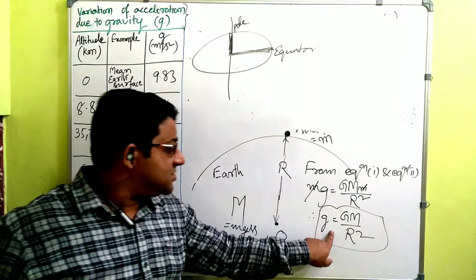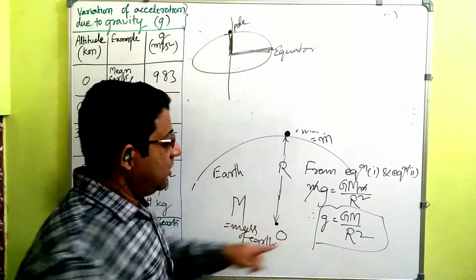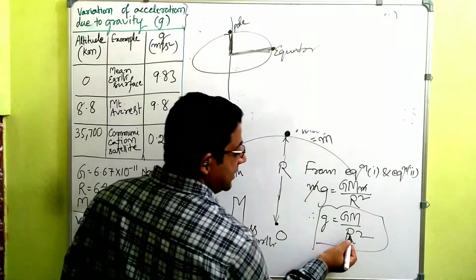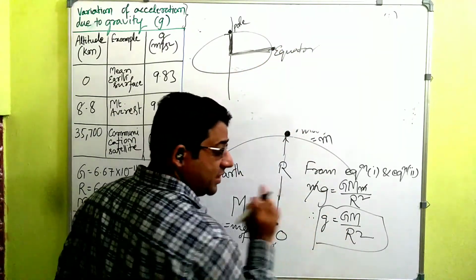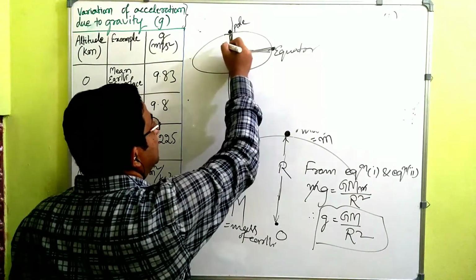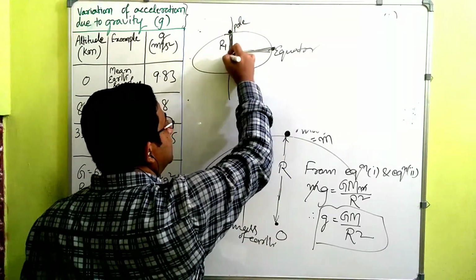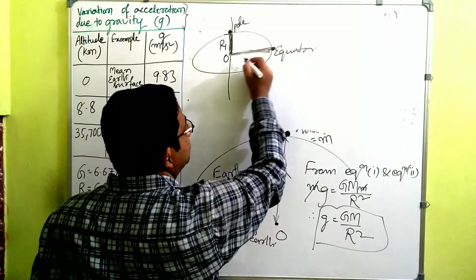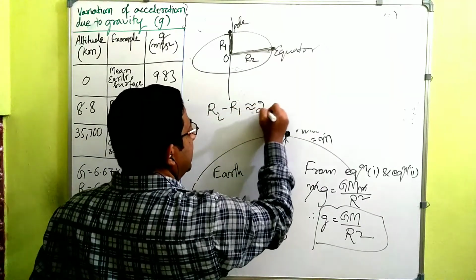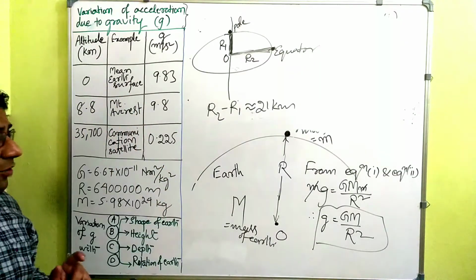That's why, when you calculate g, what is the acceleration due to gravity on the pole? For that r will be different, and what is the acceleration due to gravity at the equator? This r will be different. That's why g will differ, right? To be a little specific, if r1 is the radius of earth from the center to the pole, and from the center to the equator it is r2, then r2 minus r1 is nearly equal to 21 kilometers. So they vary by 21 kilometers.